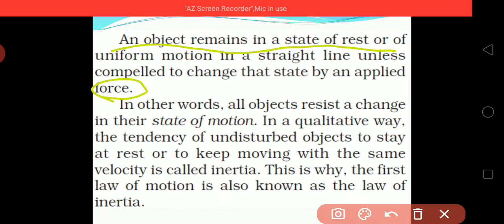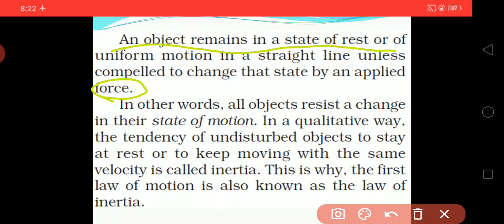And if the object is moving with uniform motion, it will keep moving in uniform motion unless we apply a force. That is Newton's first law of motion, which states that an object remains at rest, or in uniform motion in a straight line, unless compelled to change that state by an applied force.